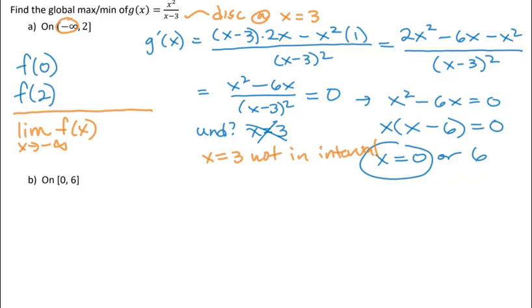When I plug in 0 for x, I get 0. And when I plug in x equals 2, I get 4 over negative 1, so I get negative 4. Once again, remember, this is in the function, not in the derivative. So these are my y values. I then need to think about this limit as x goes to negative infinity.